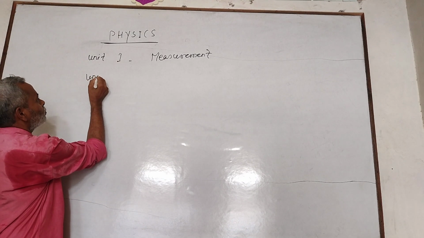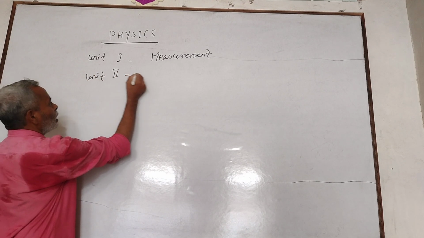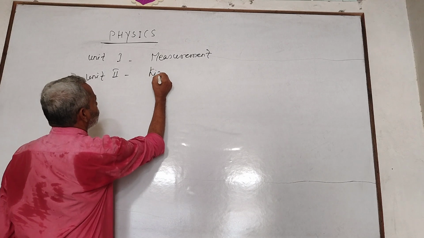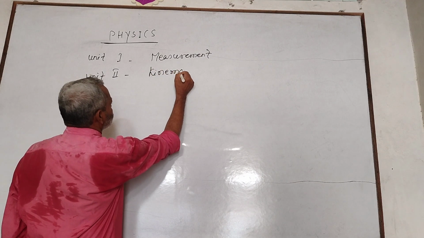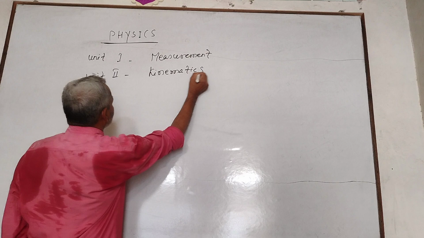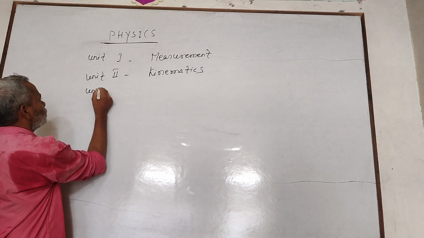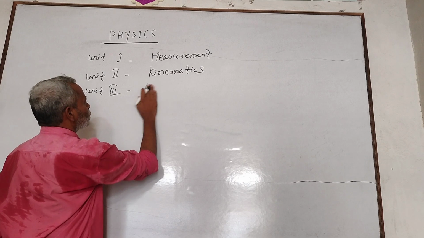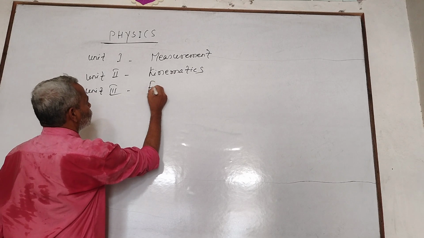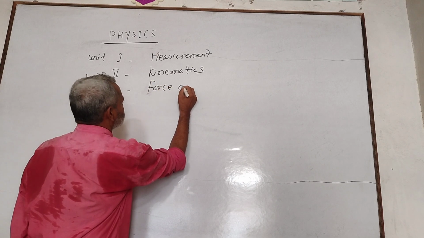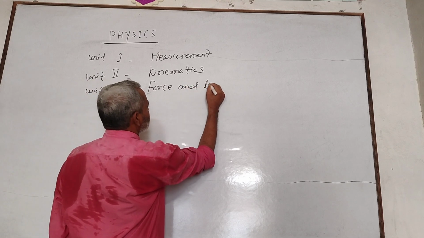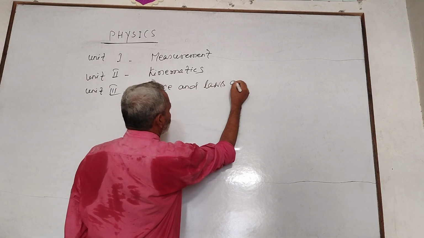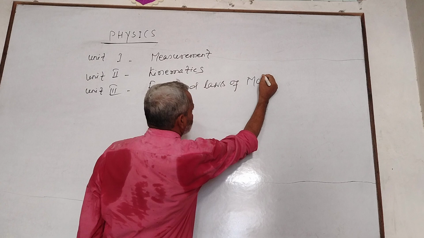Unit 2, Kinematics. Unit 3, Force and laws of motion.